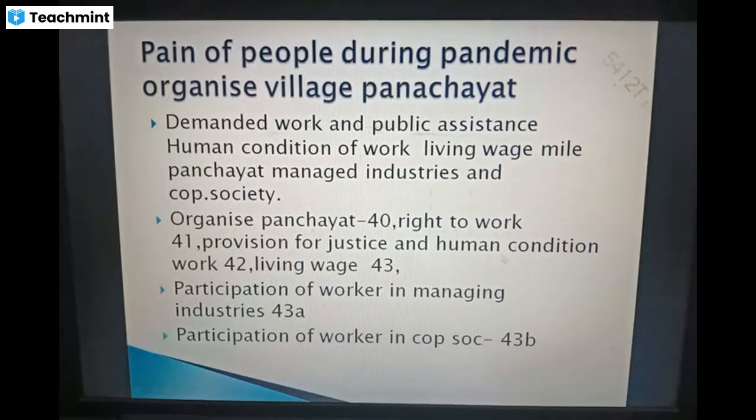Just remember all the things, you can easily find out. So organized panchayat is first, organized panchayat is 40, right to work is 41, provision of justice and human condition of work is 42, living wage is 43, participation of workers in managing industries is 43A, and the participation of workers in managing cooperative society is 43B. So by using this story you can remember 40 to 43B.